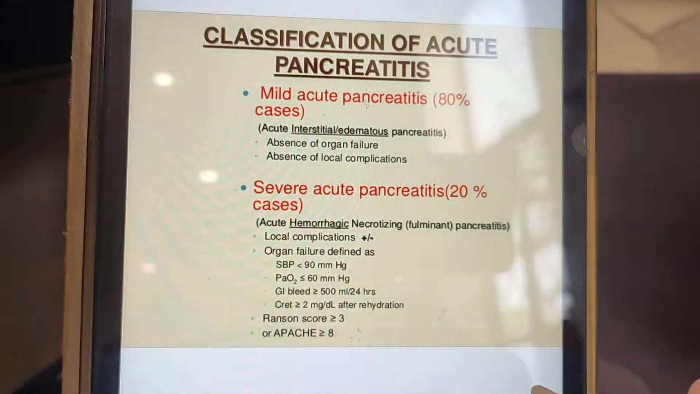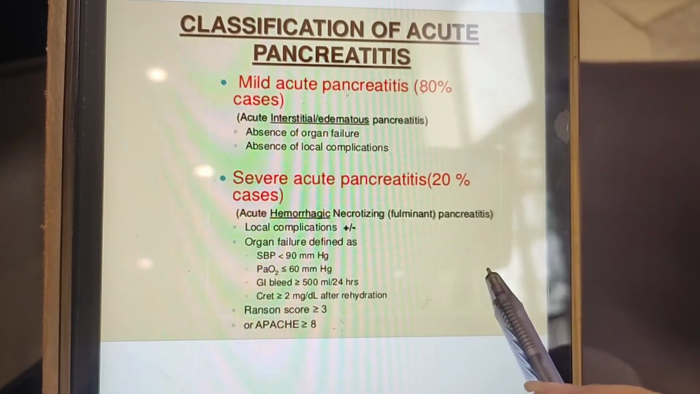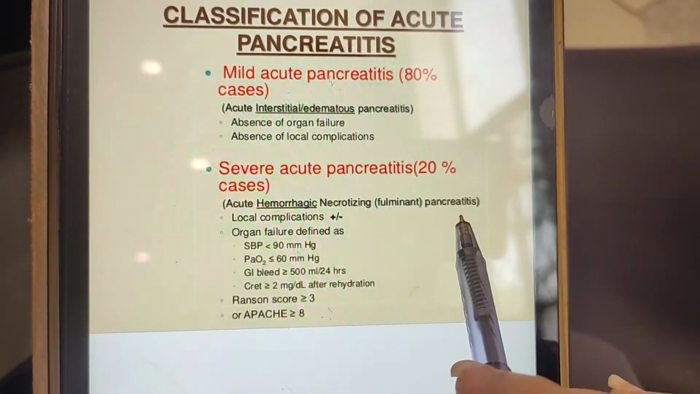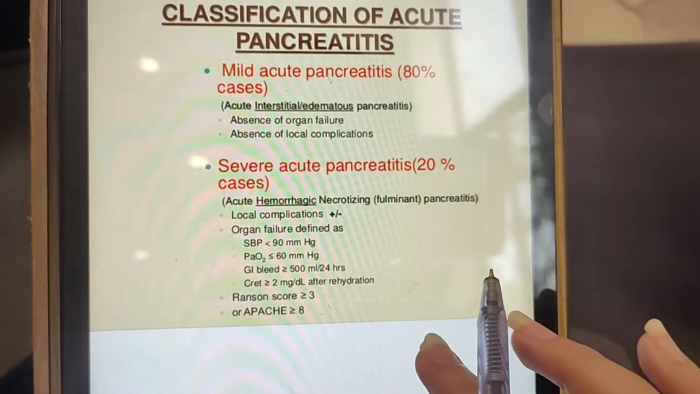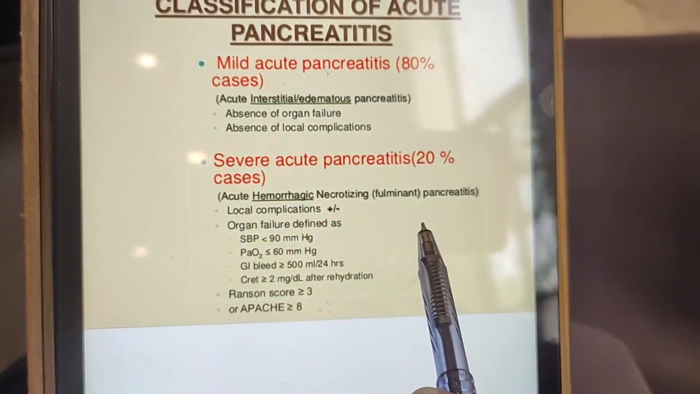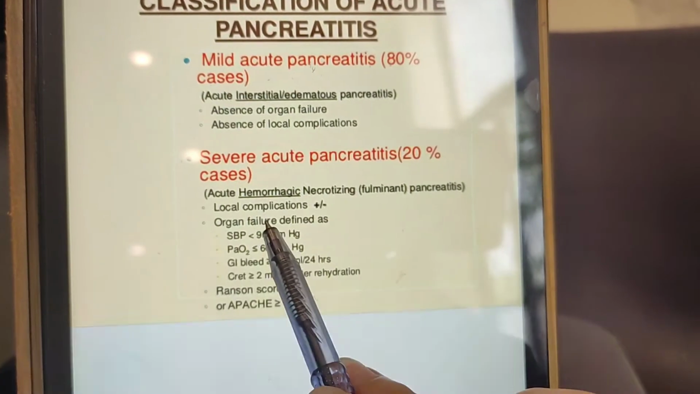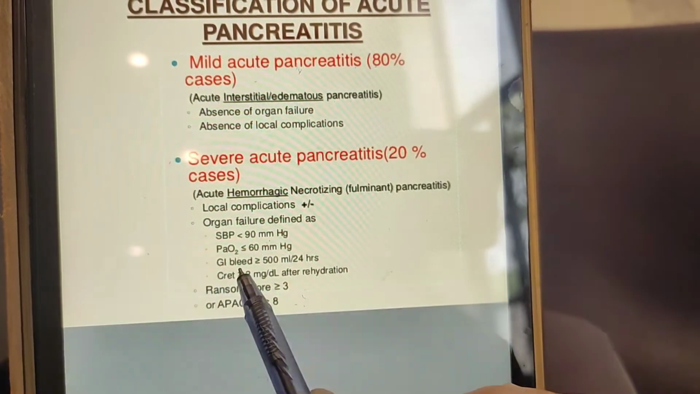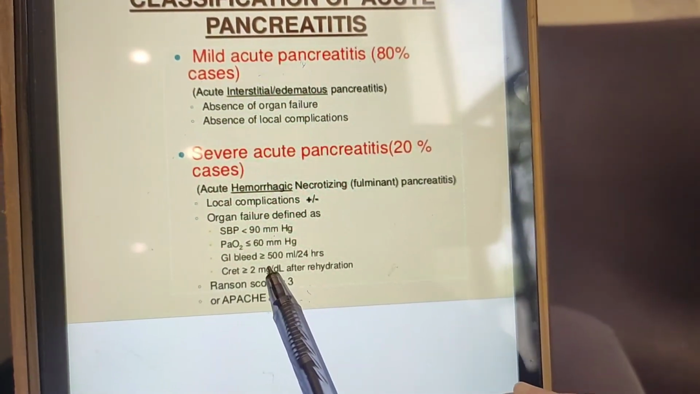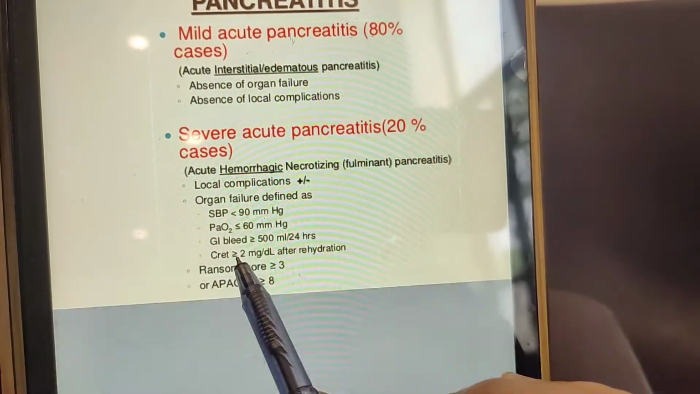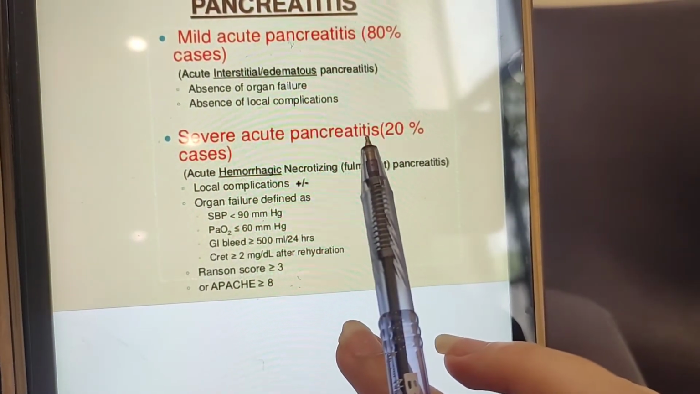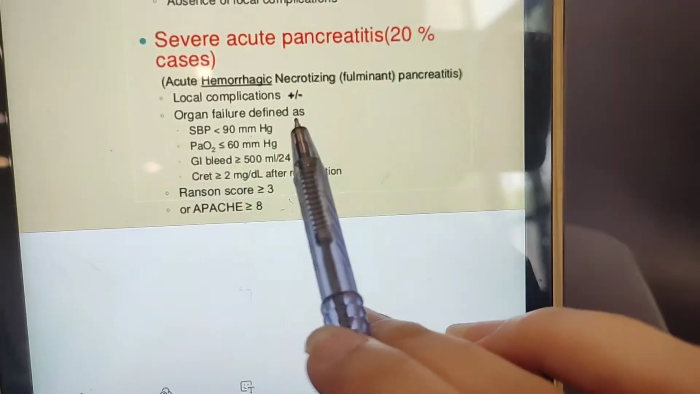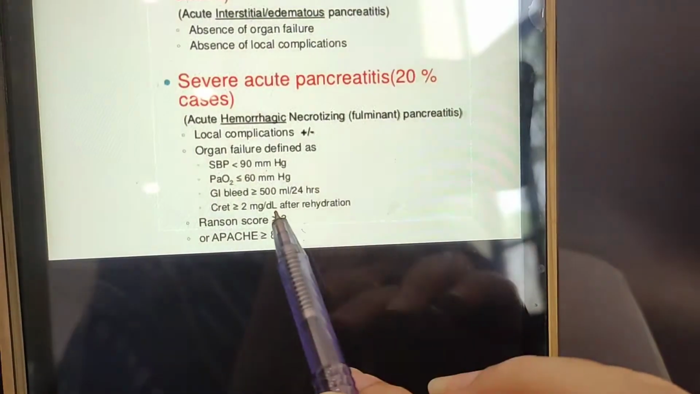While in severe acute pancreatitis, the patient will have hemorrhagic necrotizing pancreatitis, and that is a life-threatening condition where the pancreas becomes necrotized, or you can say damaged and highly infected. Complications will start to develop. The patient will develop septic shock, and you will see all the features of septic shock. BP will be less than 90, so hypotensive. Oxygen will be less. There can be GI bleed. The patient can develop hematemesis, and creatinine will be more than 2. Creatinine is a test which tells us how the kidneys are functioning. So we said that in severe acute pancreatitis, organ failure will develop, so kidneys will start failing.